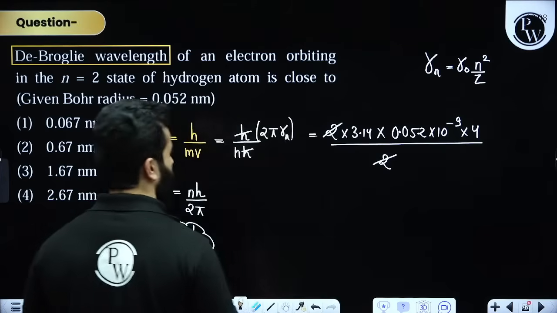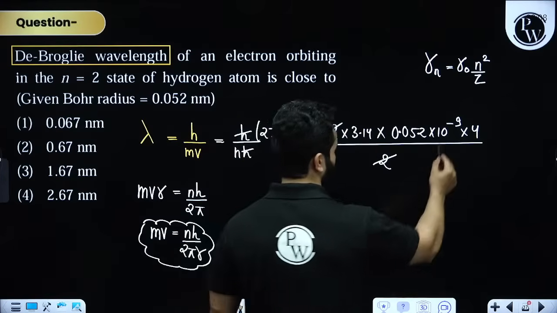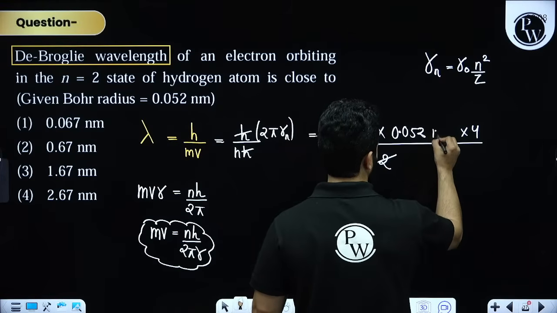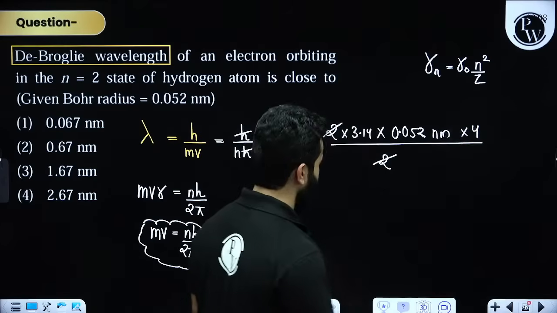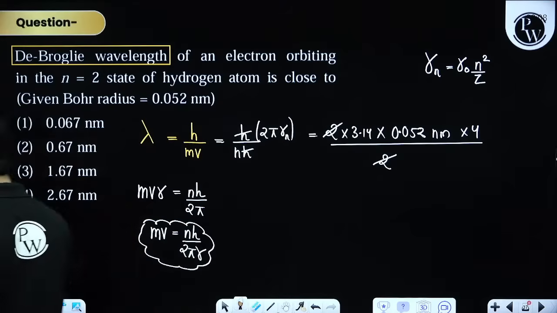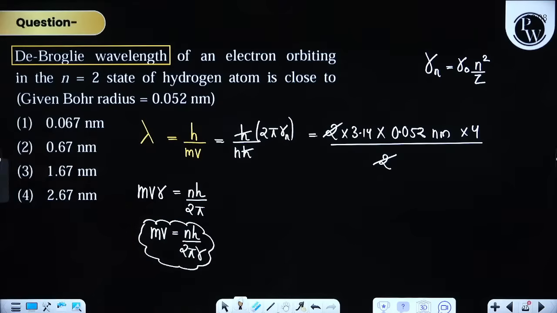Okay, fine, no problem. So answer should be in nanometer only. Then the calculation is easy. Then there is no problem. I think if I'm not wrong, option 1 is correct, but I'll check. And you tell me if you have any other doubt. Be quick. I think 0.65 was coming, but we are going to correct.